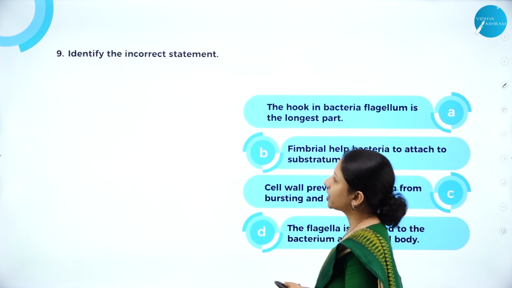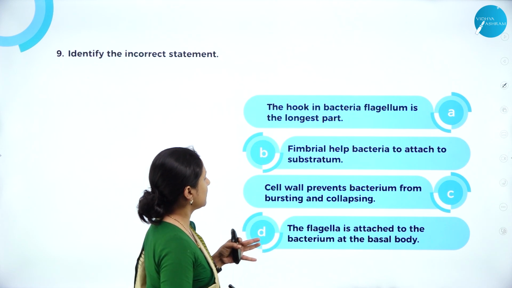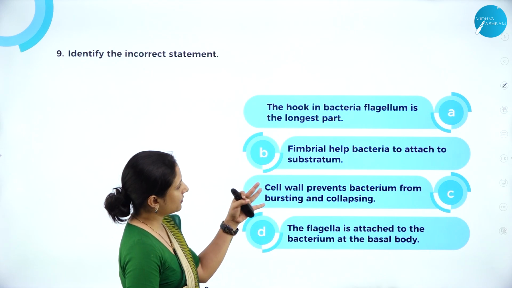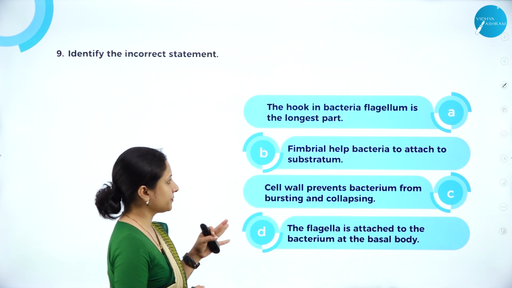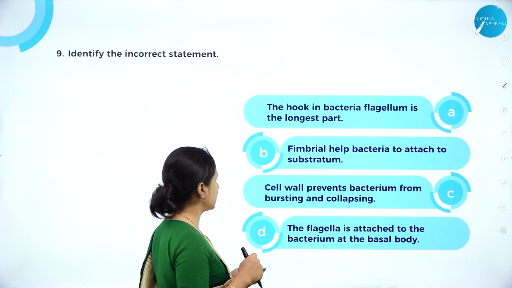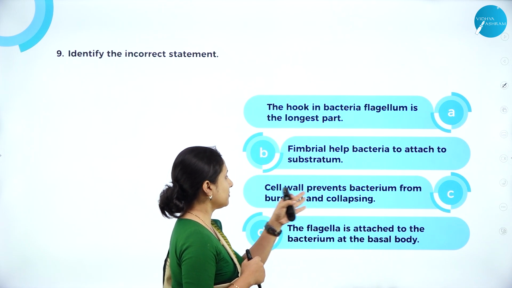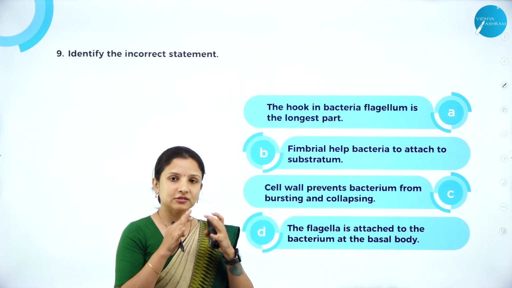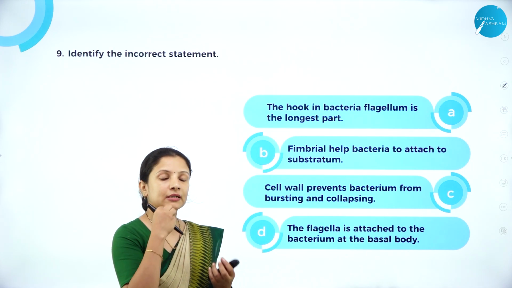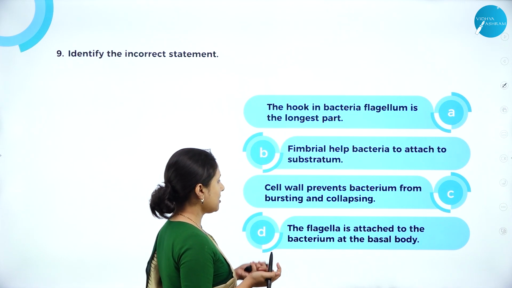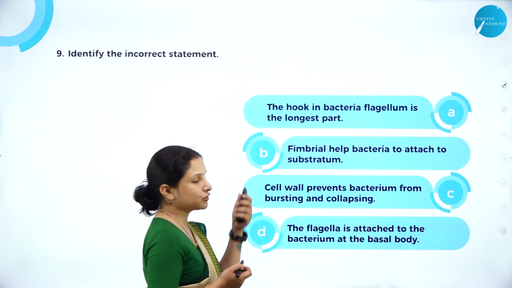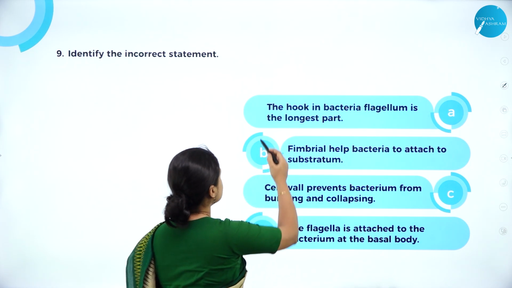Next, identify the incorrect statements. Some of the statements given here: the hook in bacterial flagellum is the longest part. Fimbria helps bacteria to attach to substratum such as rocks. Cell wall prevents the bacterium from bursting and collapsing. Yes, the cell wall provides structural support to the bacteria. The flagellum is attached to the bacterium at the basal body. That is also correct. The statement that is incorrect here is the hook.